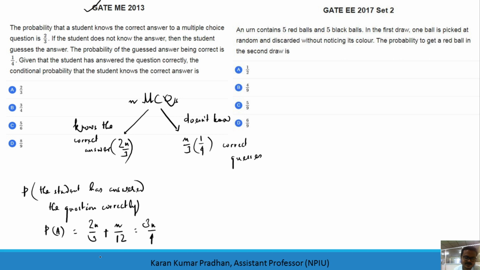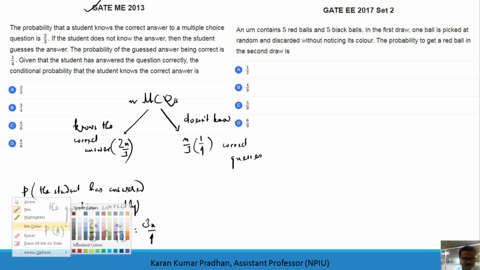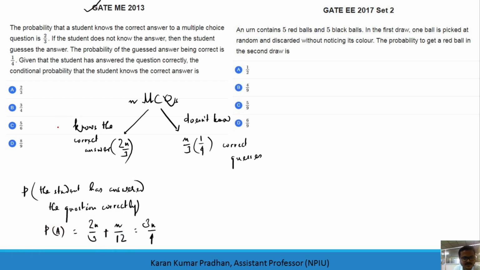This is the probability that the student has answered the question correctly. Then the conditional probability that the student knows the correct answer, this is the following event we have. Let me just write it here. So this is the following event we have, and I will consider this as B, the following event.